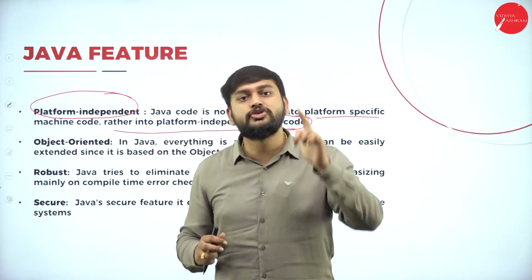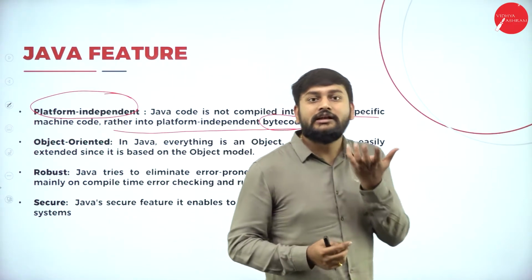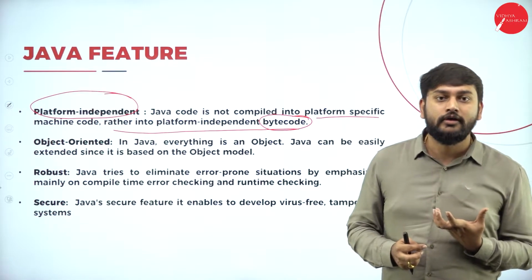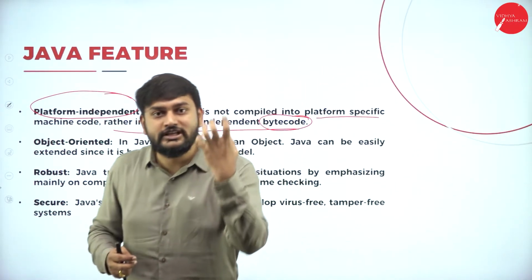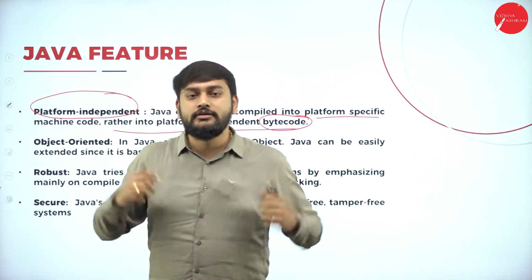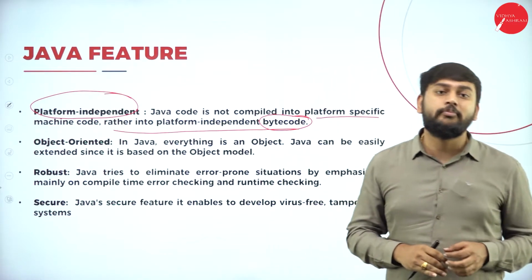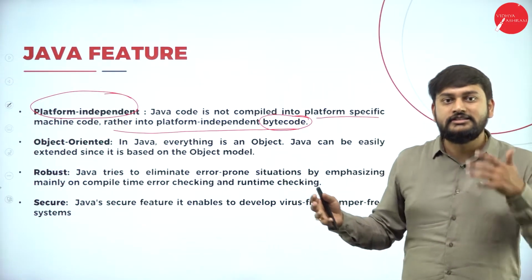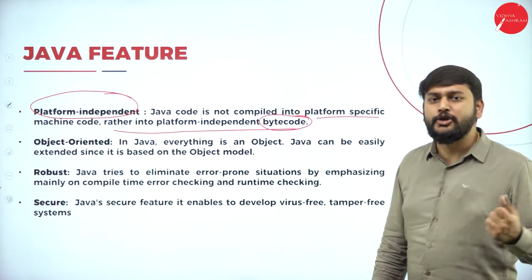Whenever I run my source code written in Java, ultimately it will give me the form of bytecode. Because of this bytecode, we can say Java is platform independent. I can run the Java source code on any platform. That is the first important point that you should remember.